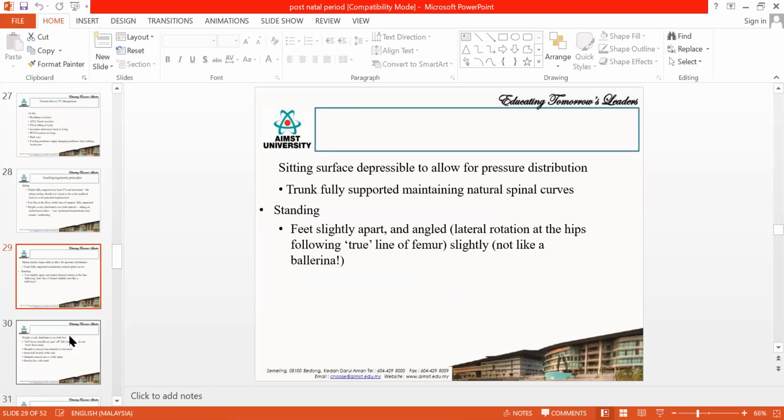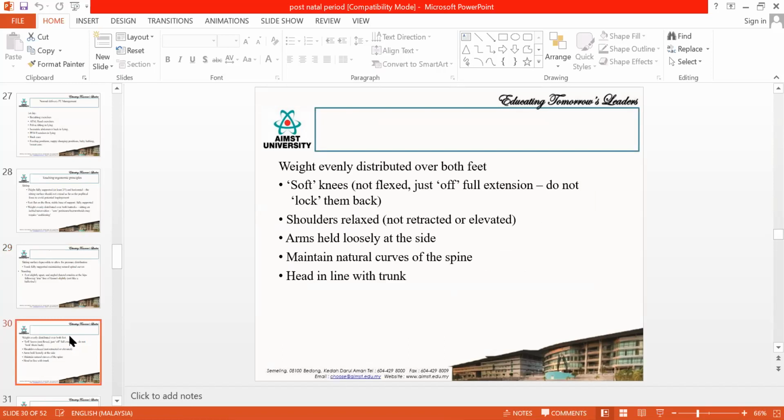Then for standing, they have to stand on both legs together with a normal base of support. They should not go for a broader base of support. Both the legs should be supported on the floor equally. They should not stand in a hyperextension position. They have to stand with the knees in neutral position. The shoulders should be relaxed, not retracted or elevated. Arms should be loose at the sides.